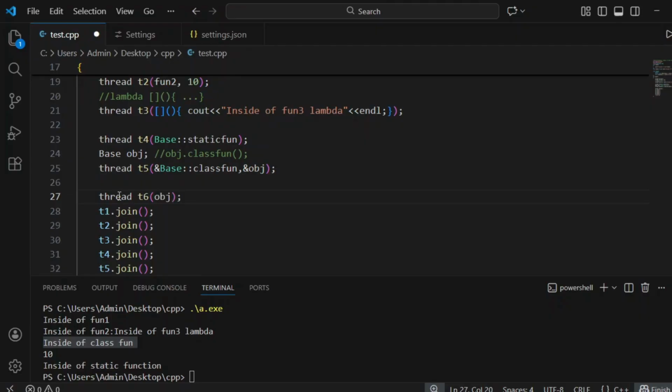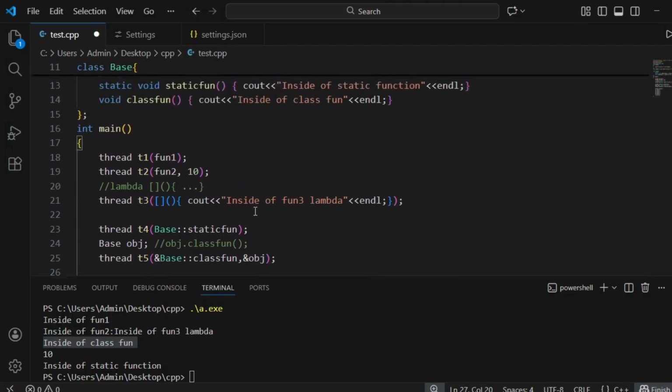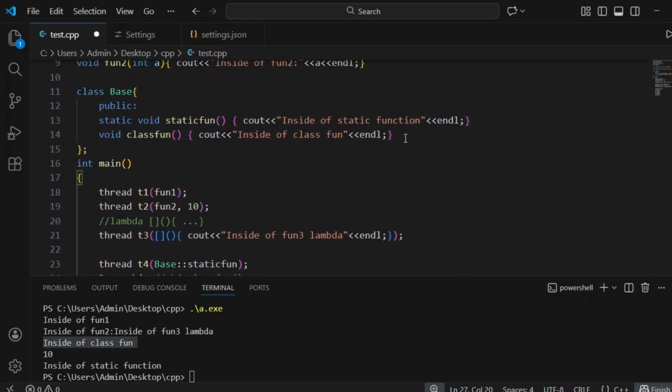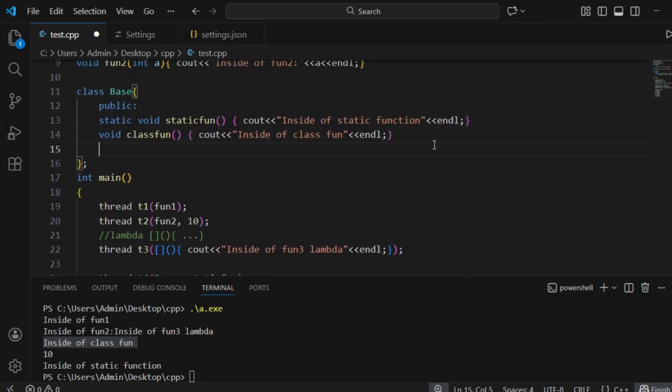Okay, here when you pass the object, we have to overload the open brace and close brace operator, the function call operator. Inside of operator overload function, endl.